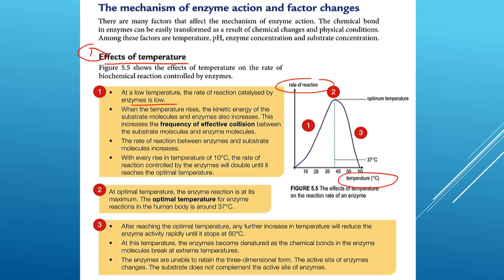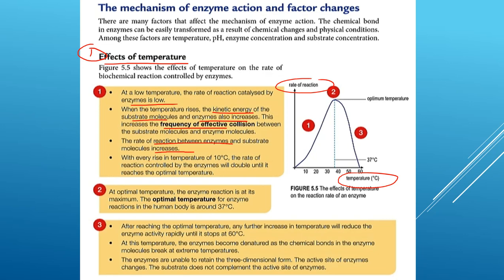So, number 1 here, at low temperature, the rate of reaction that is catalyzed by enzyme is low. So, when the temperature rises, the kinetic energy of the substrate molecules and the enzyme also increases. So, what happens when the kinetic energy increases? This will increase the frequency of effective collision. Semakin tinggi kinetic energy, semakin juga tinggi perlanggaran di antara molekul-molekul tersebut.